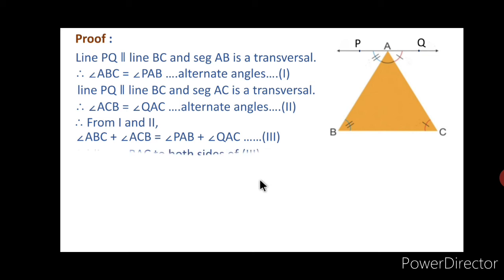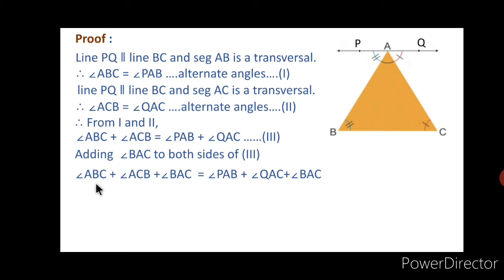Now we have to add angle BAC to both sides of that third statement, and by adding that we get angle ABC plus angle ACB plus angle BAC is equal to angle PAB plus angle QAC plus angle BAC. That BAC is added to both sides of the third statement.